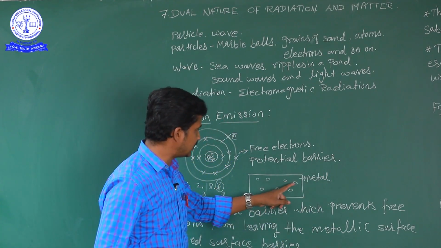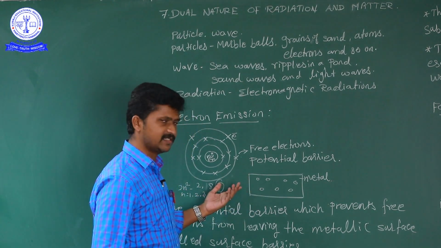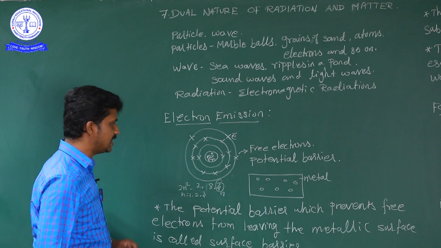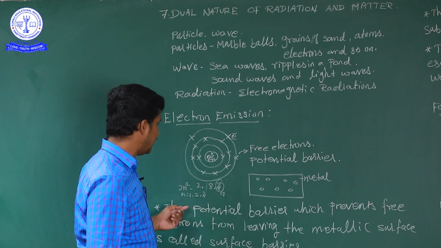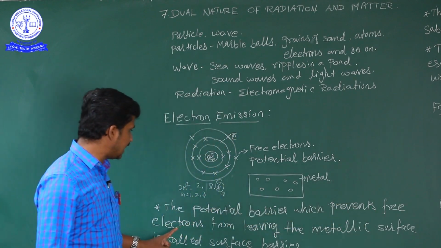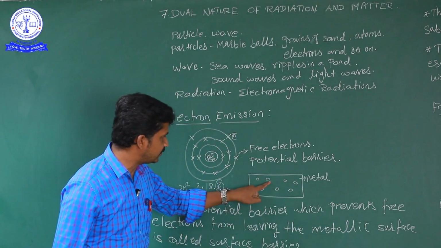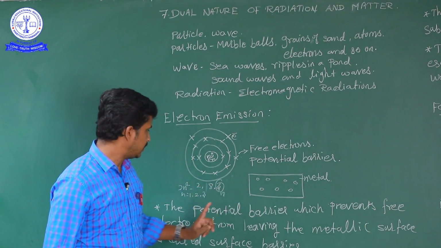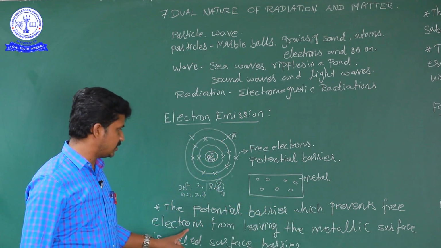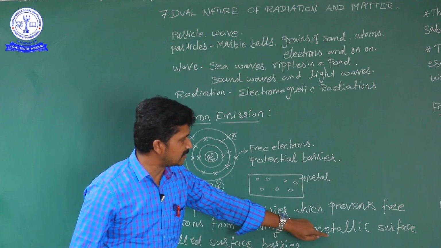These are the free electrons, bound in the nucleus. So what is meant by potential barrier? The potential barrier which prevents free electrons from leaving the metal surface.